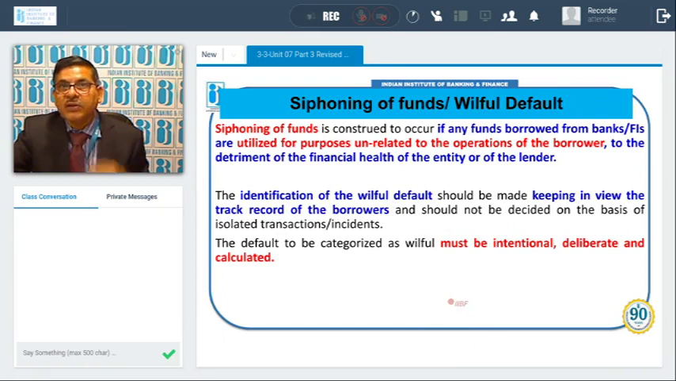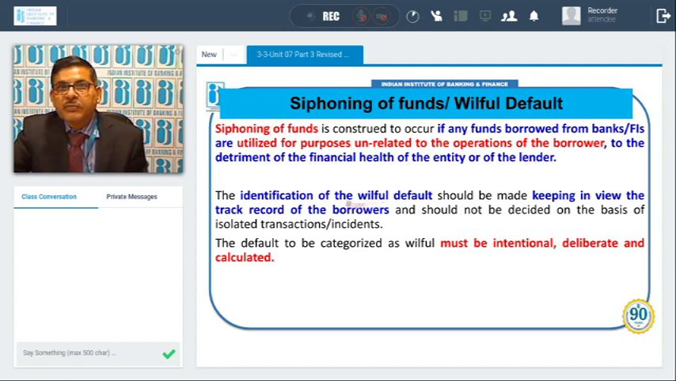Now let us come to the siphoning of fund. Siphoning of fund is construed to occur if any funds borrowed from a bank or financial institution are utilized for a purpose unrelated to the operation of the borrower. This is important. So the funds have been sanctioned by the bank or FI, but they are utilized for any purpose which is unrelated to the operation of the borrower. Whatever work they are doing, unrelated to that, to the detriment of the financial health of the entity or the lender.